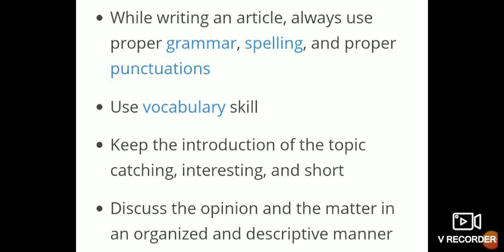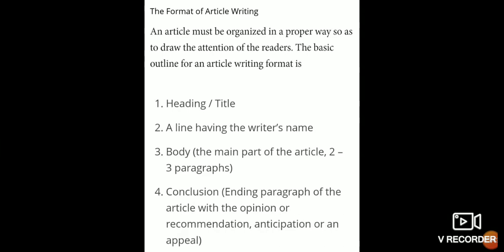Your vocabulary skills should be strong, so use them there. Keep the introduction of the topic eye-catching, interesting and short. It should not be very lengthy. When we are giving the heading, it should not be very lengthy. It should be eye-catching, only 4 to 5 words or one sentence. That's enough. Discuss the opinion and the matter in an organized and descriptive manner.